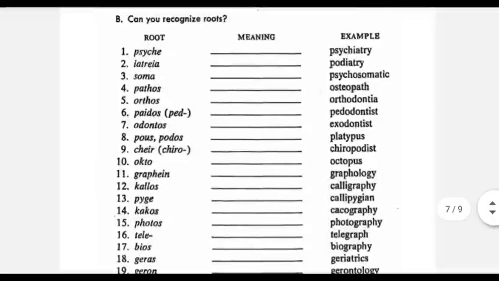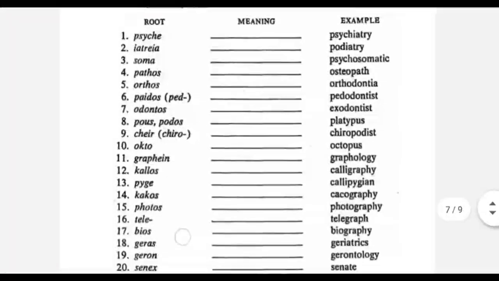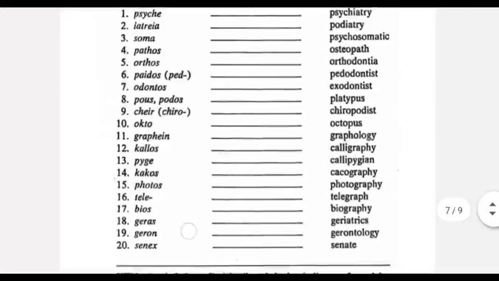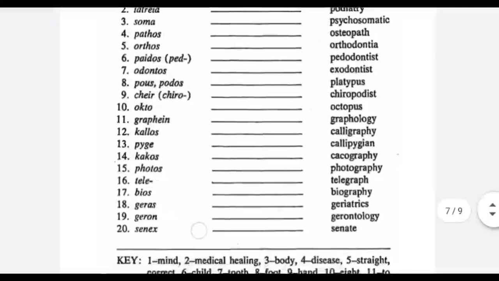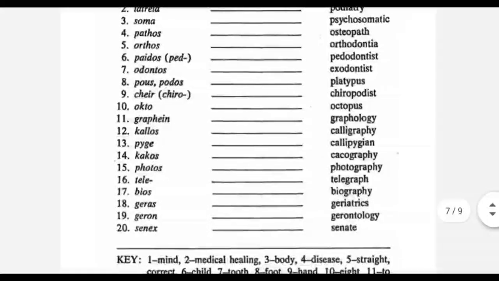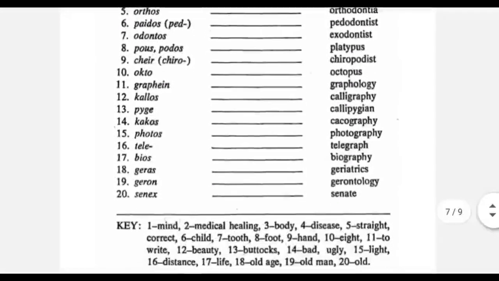So this is the root and you have to find the meaning for it. For example, today we had done senex, which is the 20th word, which means old age.